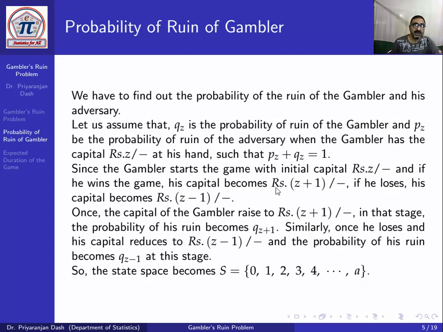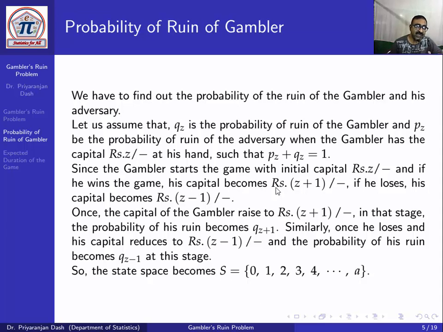Now we have to find out the probability of the ruin of the gambler. Let Qz be the probability of the ruin of the gambler when he has the capital rupees Z at his hand, and Pz be the probability of the ruin of the adversary when the gambler has the capital rupees Z, so that Pz plus Qz equals 1.